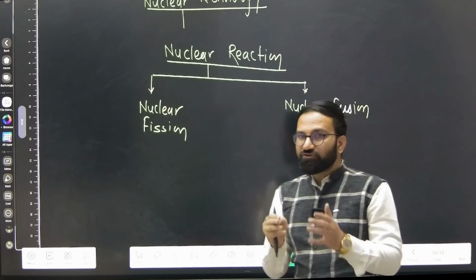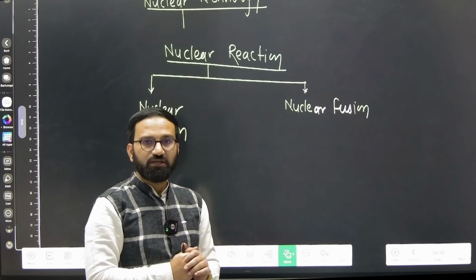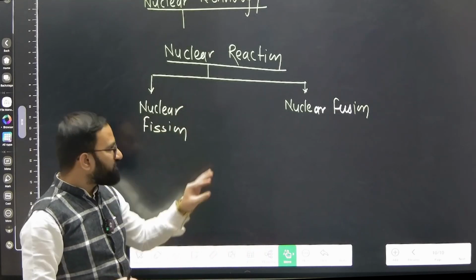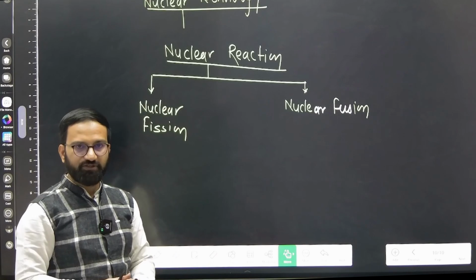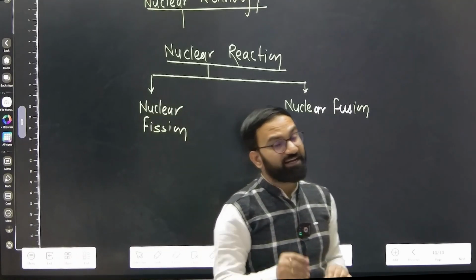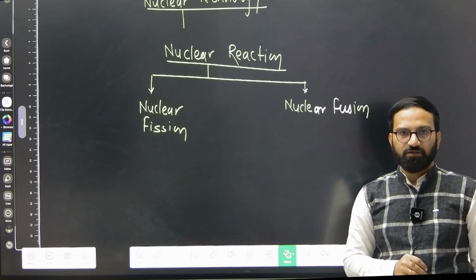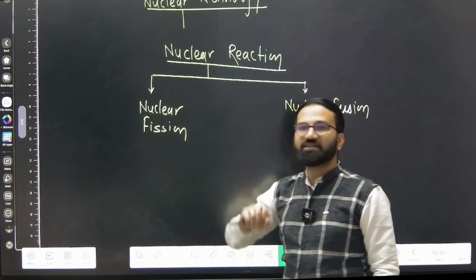First let me tell you about nuclear fusion, and then we will proceed towards nuclear fission. Nuclear fusion nowadays is very important because multiple research efforts are going on in this area. So first I will tell you the nuclear fusion fundamentals, after that we will move towards the nuclear fission part.